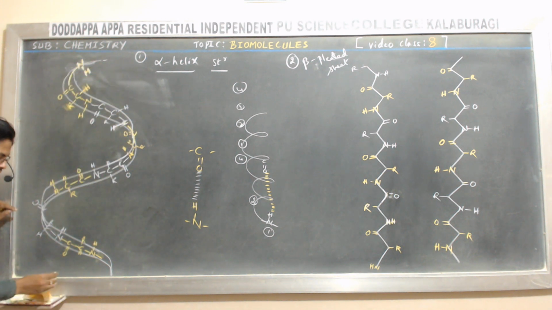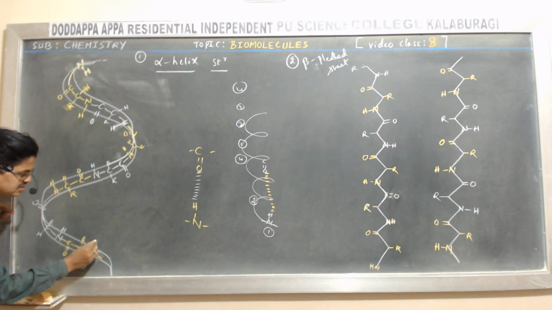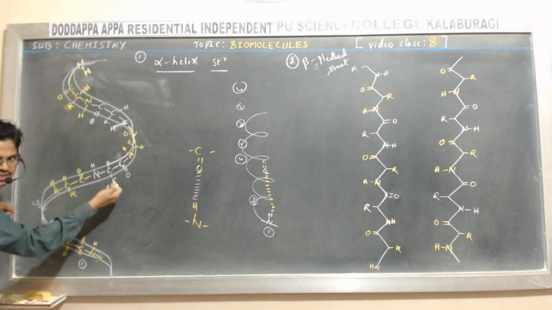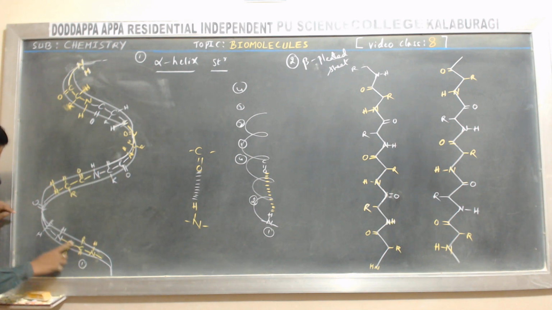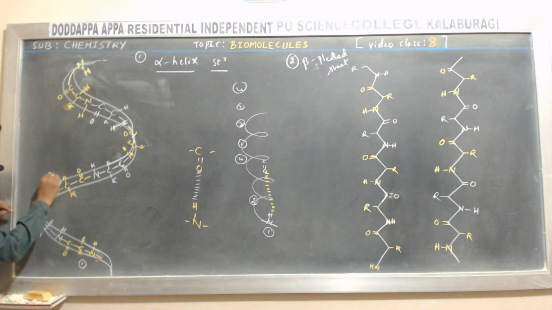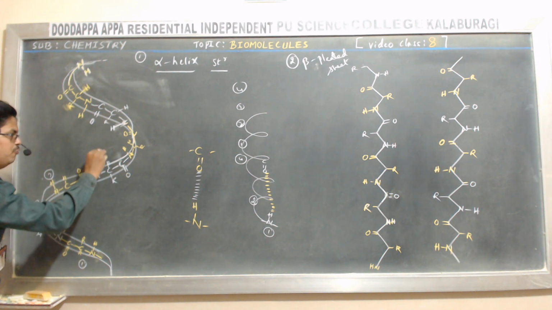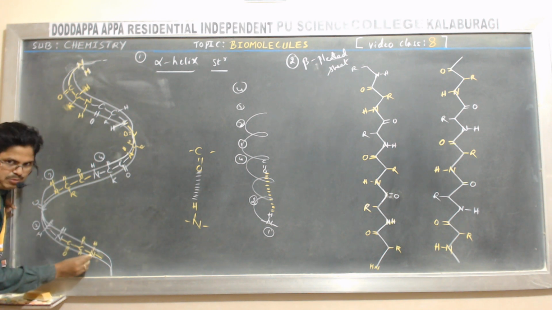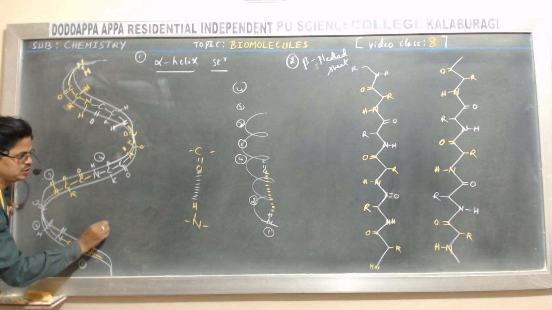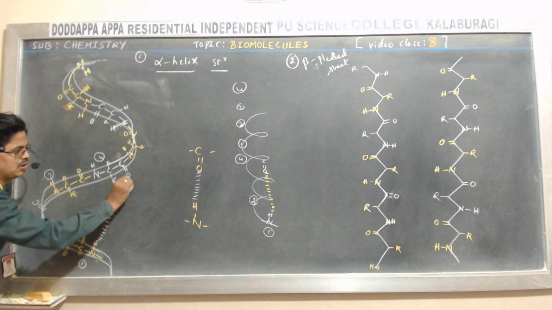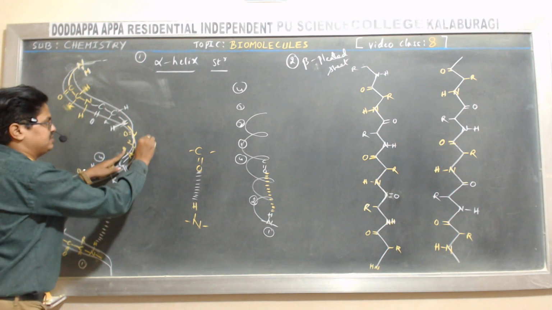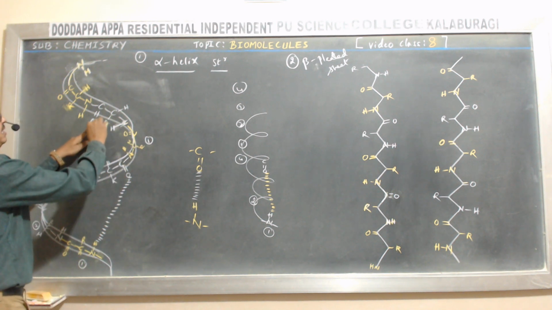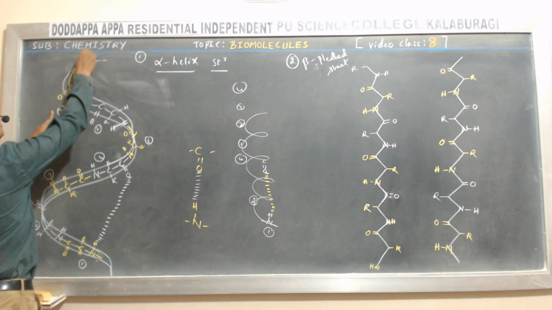Look at now. Let me consider this is the first amino acid. In the first amino acid, the NH hydrogen links with what? The 4th amino acid residue, which contains the carbonyl group. Look at here. First amino acid, second amino acid, third amino acid, and this is the 4th amino acid. The first amino acid NH group makes a hydrogen bond with the carbonyl group of the 4th amino acid. Again, next, let me consider this is the first amino acid now. Next, second, third, now this is the 4th amino acid.